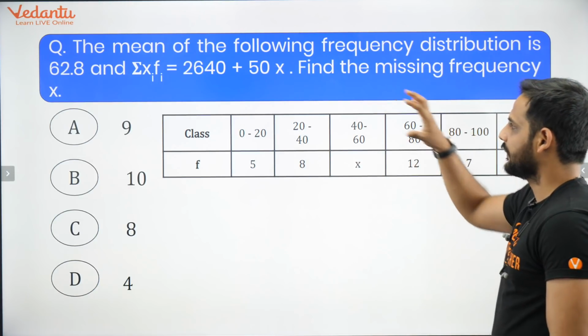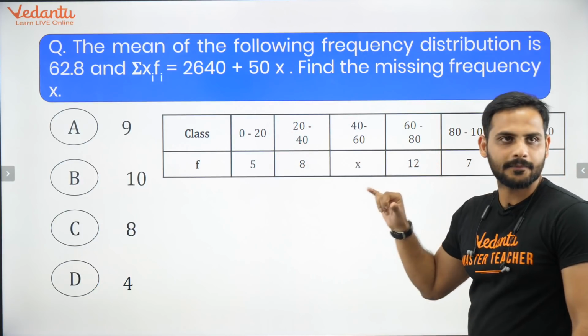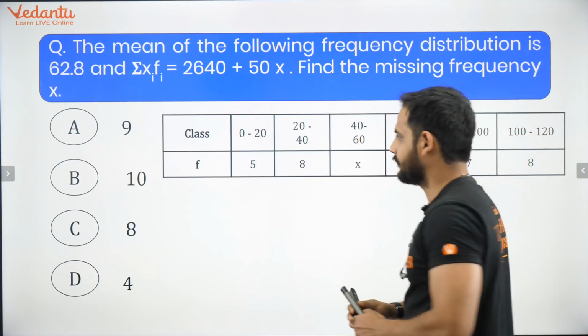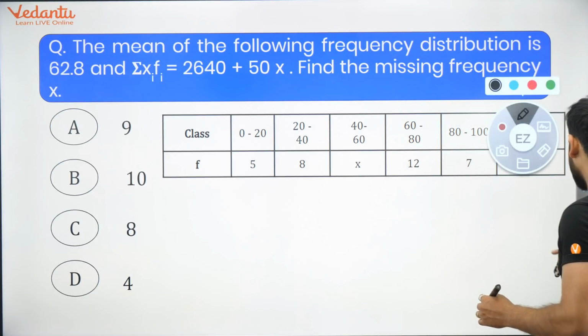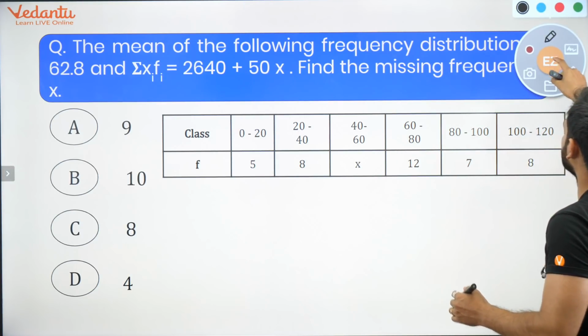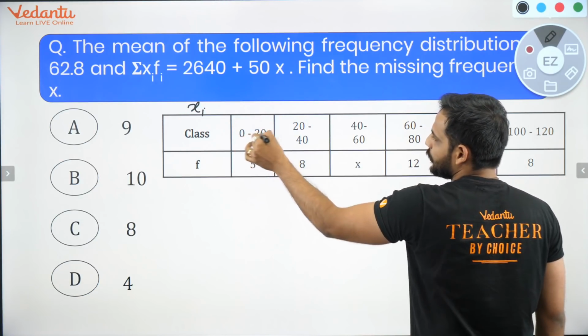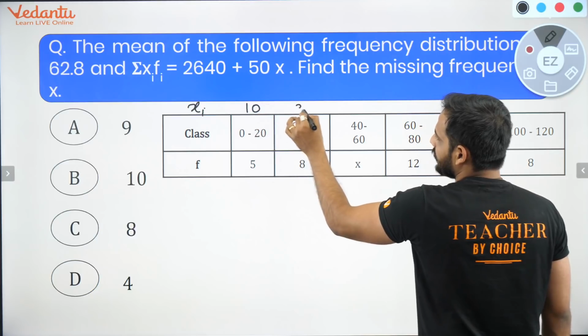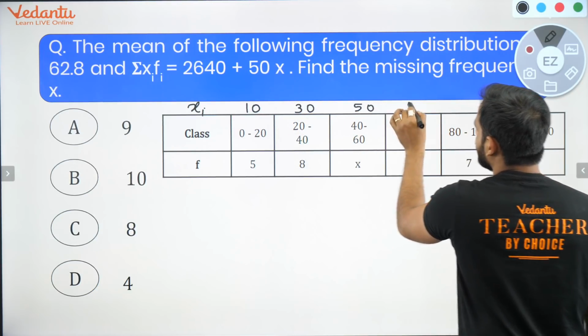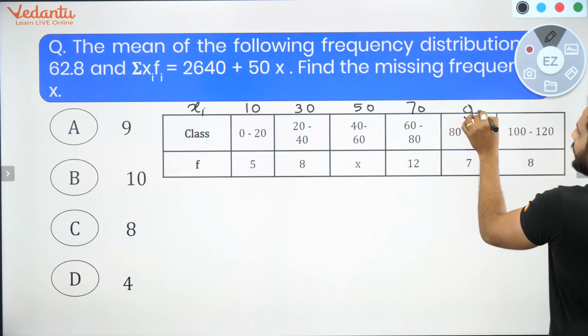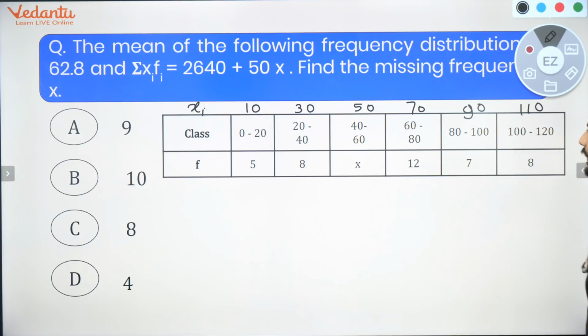Now let's focus here. See bachon, this is the grouped data. So we need to find out the class mark first. Class mark is the middle value, as I have already told you. So xi value for all the groups will be here: 0 plus 20 by 2 is 10, 30, 50, 70, 90 and 110. These are the class marks.